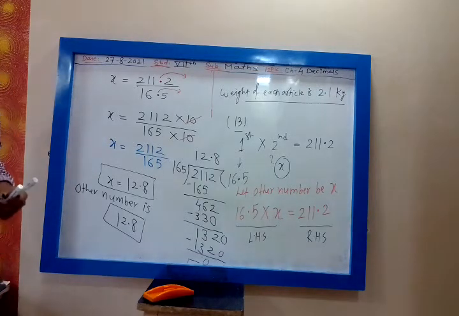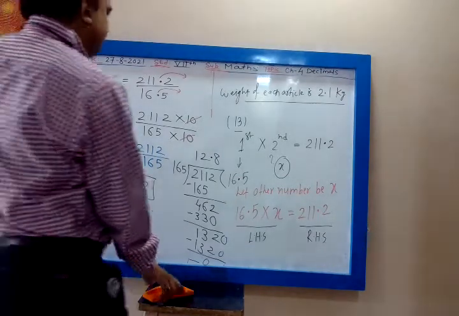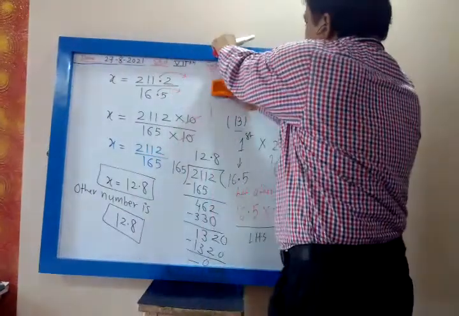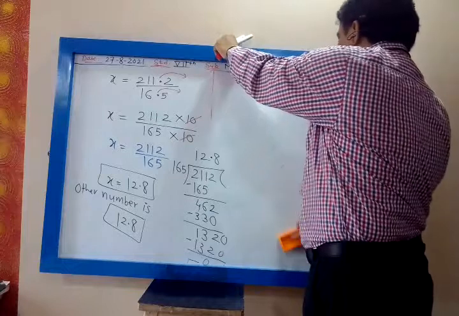1 dozen identical articles cost 45.96. Find the cost of each article. In a dozen, how many articles are there? 12. Yes.